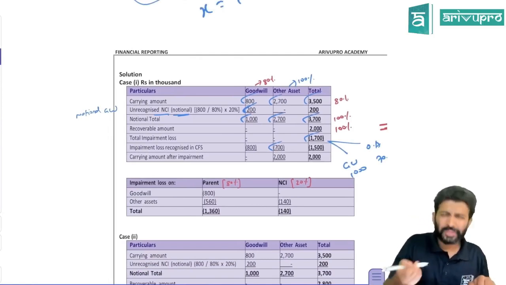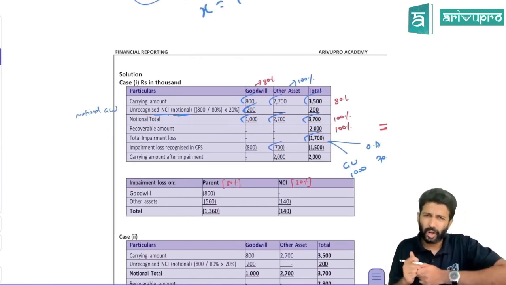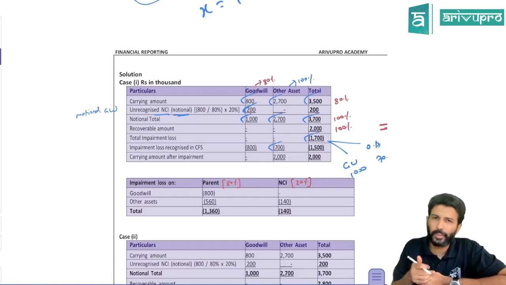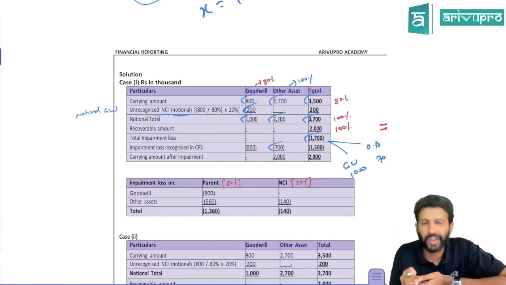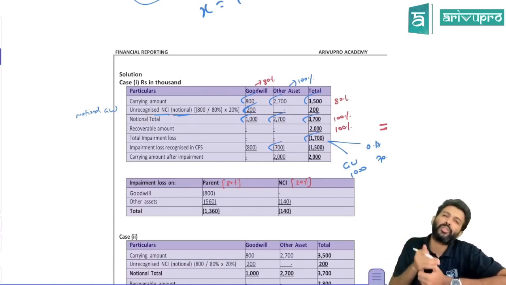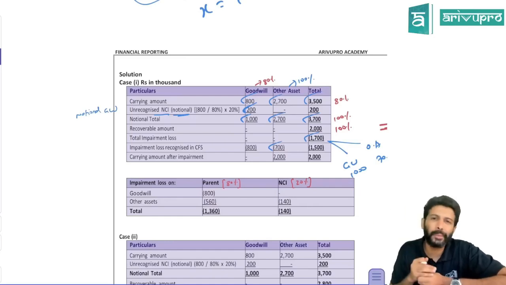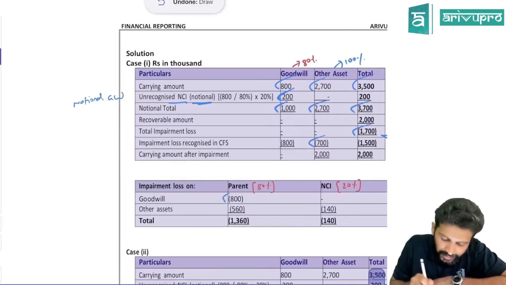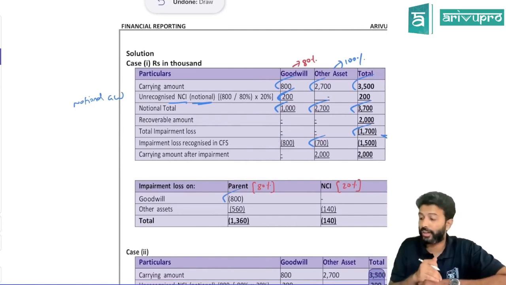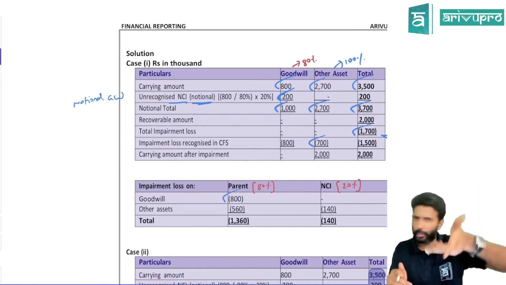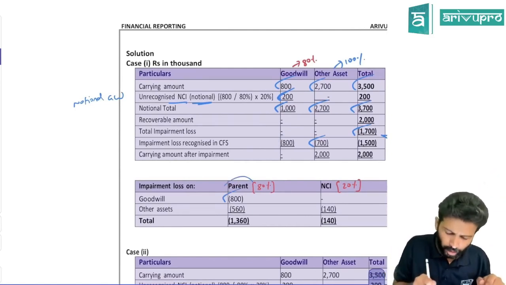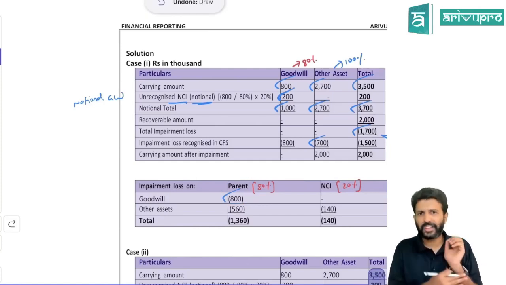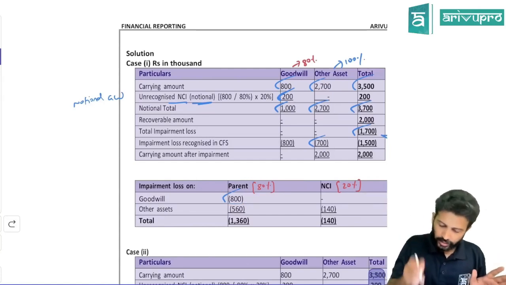Yes. Now they're asking how much NCI will bear, what is NCI's share of the loss. If NCI is valued under the proportionate share of net assets basis, the goodwill you get relates only to the parent's share. And if there's any impairment loss on goodwill, only the parent will bear it. How much is the impairment loss on goodwill here? 800. The entire thing the parent will bear. In the consolidation working notes, the impairment loss will only be given in the parent's other equity working note. NCI will not bear anything.